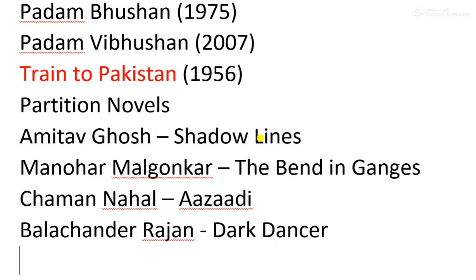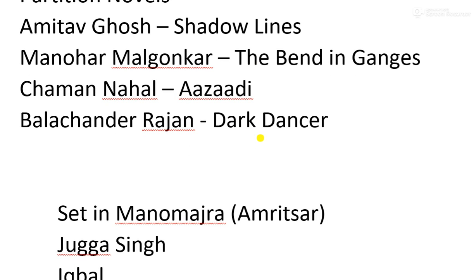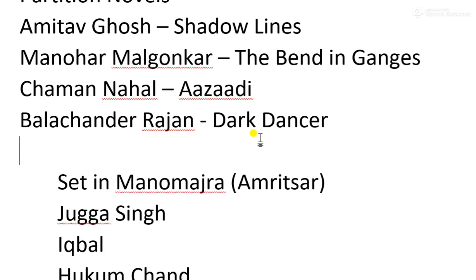Now we discuss the plot. We will not go very deep into the plot, but we shall get surface knowledge so that we have an idea of how the story goes. First, the partition of India took place in the year 1947, and we know that about 15 million people crossed the border.